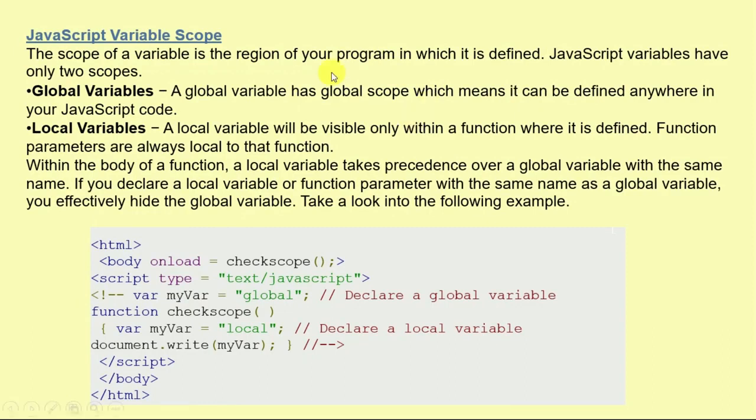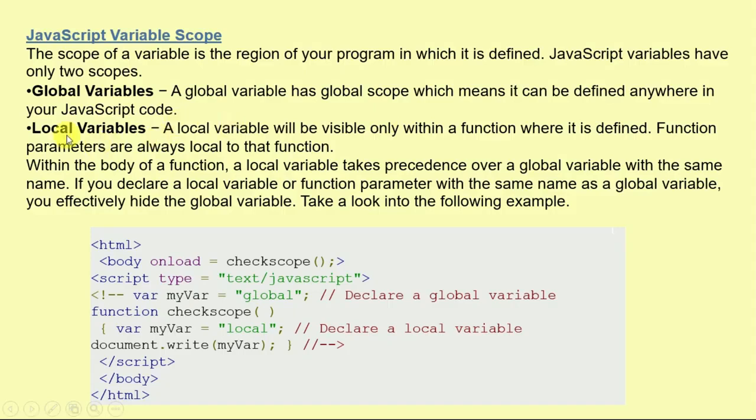Now JavaScript variable scope. Similarly to Java, there are two types of scope. The first one is global variables. A global variable has global scope, which means it can be defined anywhere in your JavaScript code. You can define it anywhere inside the body or inside the header part, but you have to be clear that it goes inside the script tag.